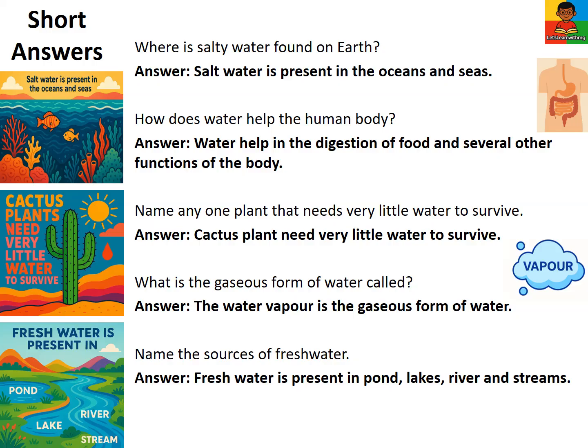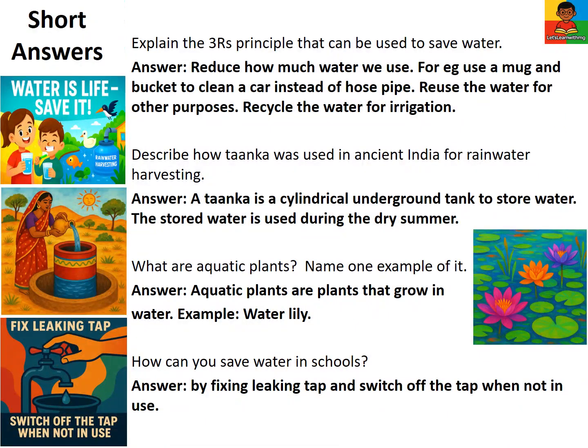What is the gaseous form of water called? The water vapor is the gaseous form of water. Name the sources of fresh water. Fresh water is present in ponds, lakes, rivers, and streams. Explain the 3 Rs principle that can be used to save water. Reduce how much water we use. For example, use a mug and bucket to clean a car instead of a hosepipe. Reuse the water for other purposes. Recycle the water for irrigation.